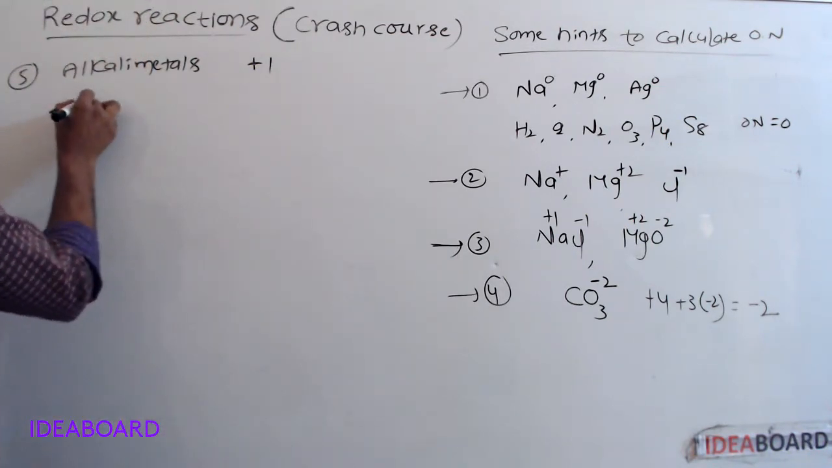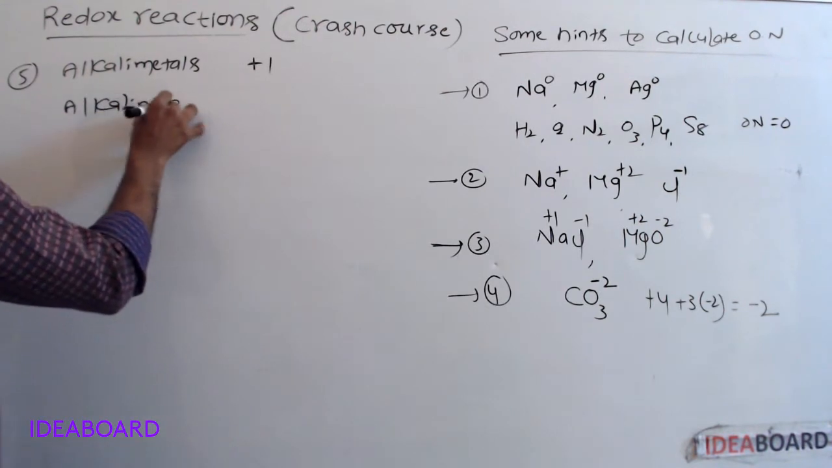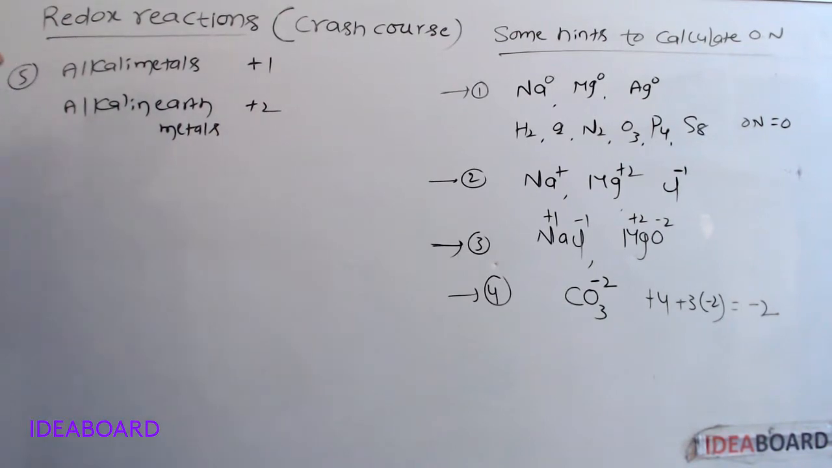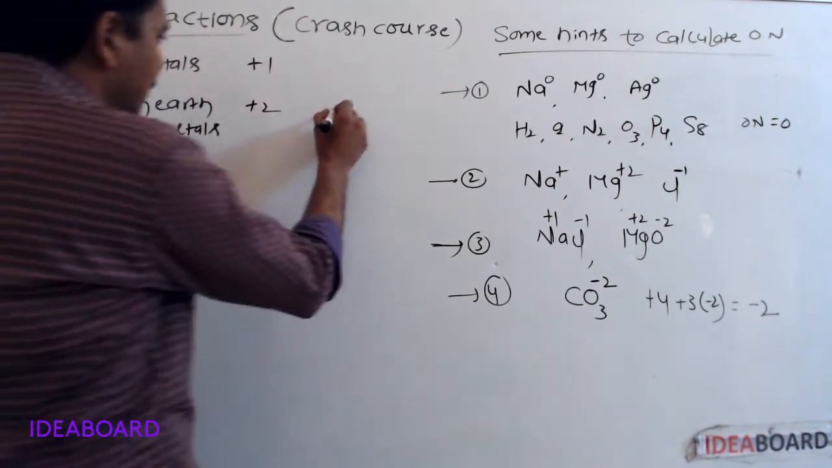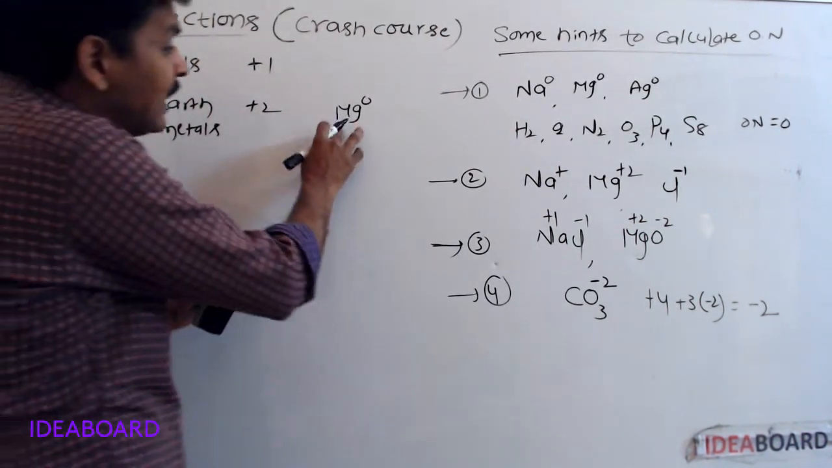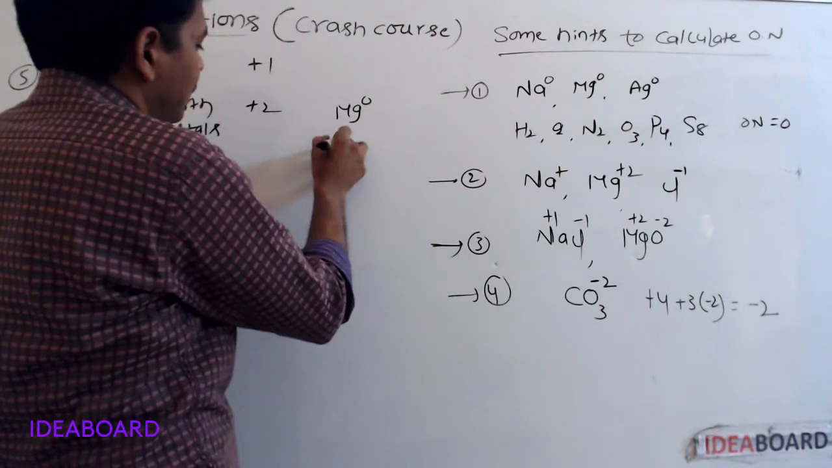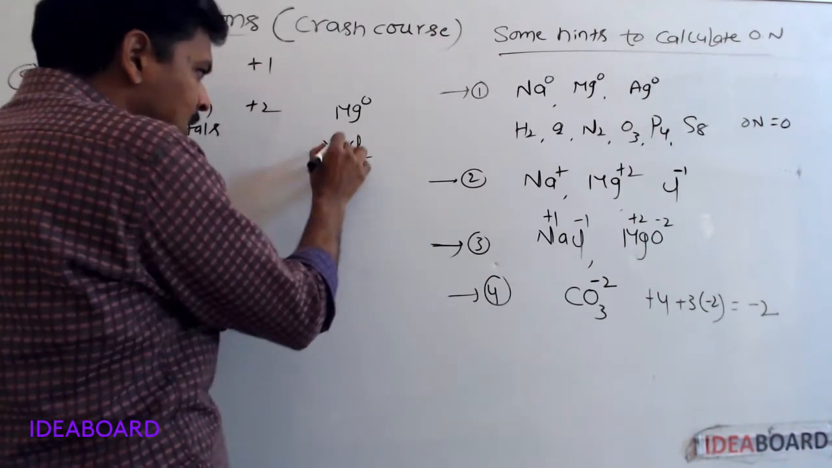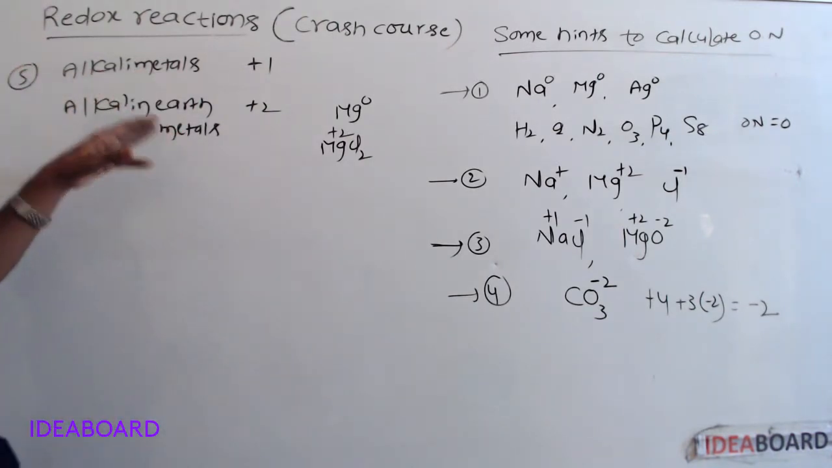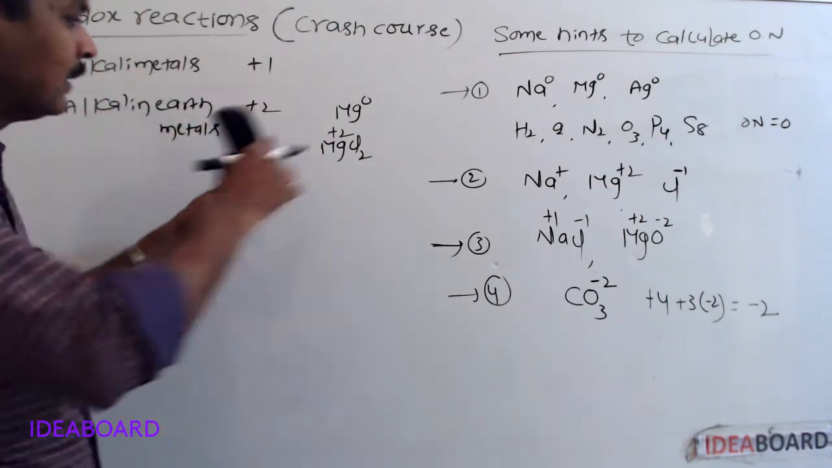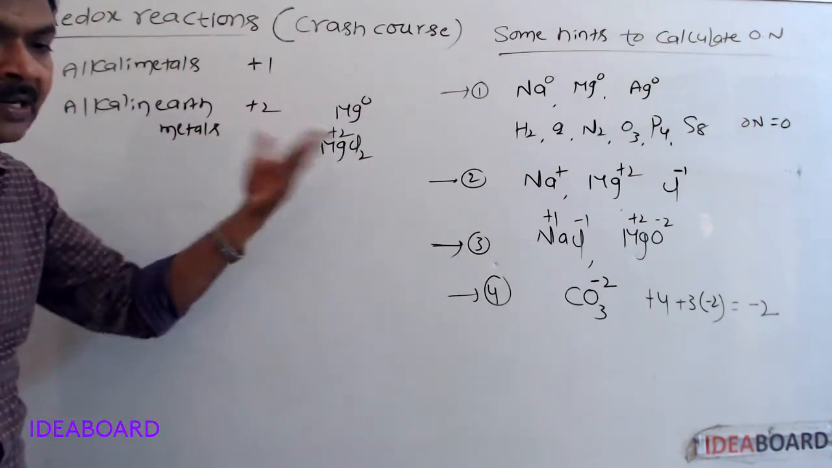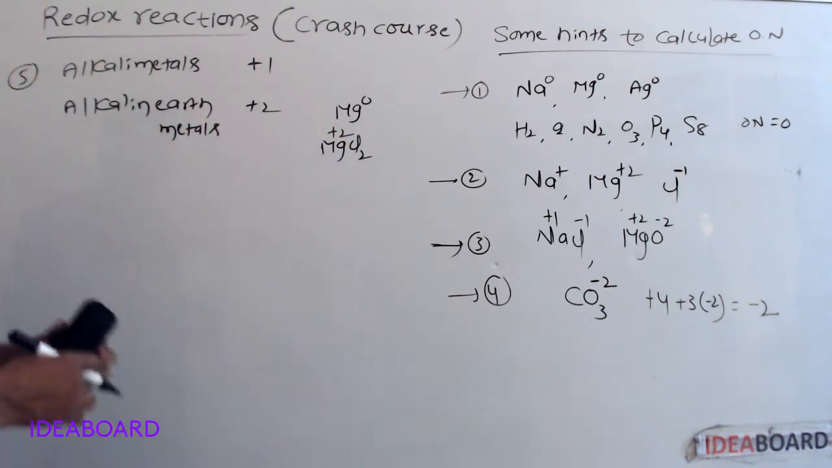For alkaline earth metals, the oxidation number is +2 in their compounds. If we take free magnesium, its oxidation number is 0. But when magnesium combines with other elements, take MgCl2, in MgCl2 the oxidation number of magnesium is +2. The oxidation number of alkaline earth metals is always +2 in their compounds, or when they combine with other elements, they exhibit the +2 oxidation state.